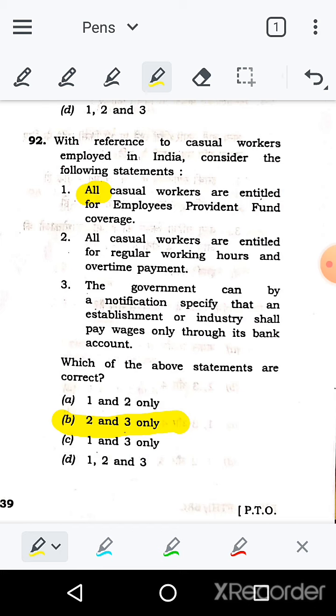That is correct. Everyone gets overtime and regular working hours. The government can, by a notification, specify that an establishment or industry shall pay wages only through its bank account. That is also correct. So statements 2 and 3 are correct.